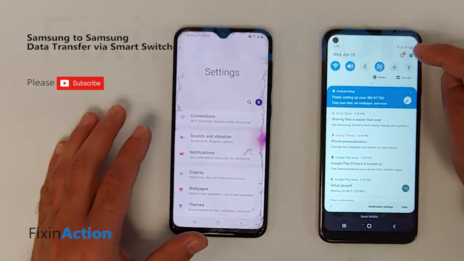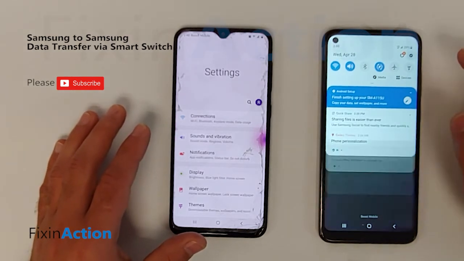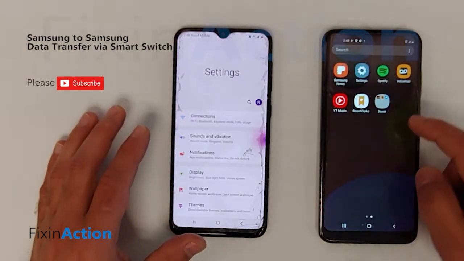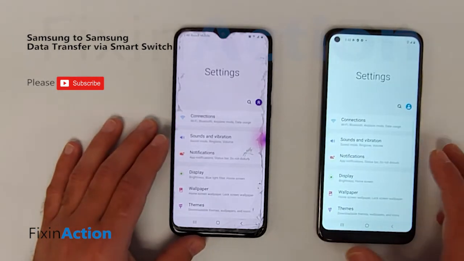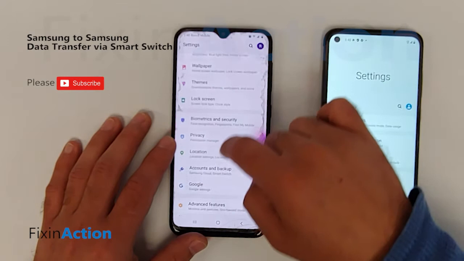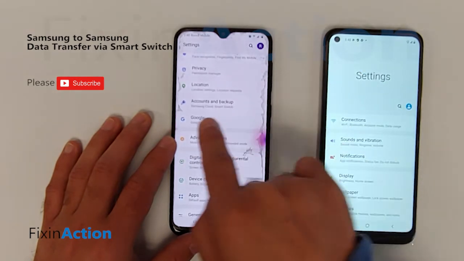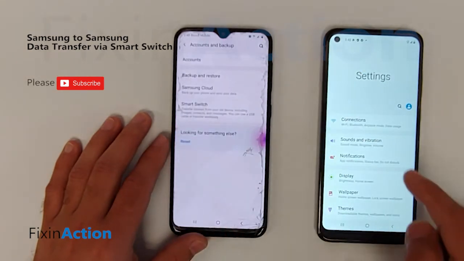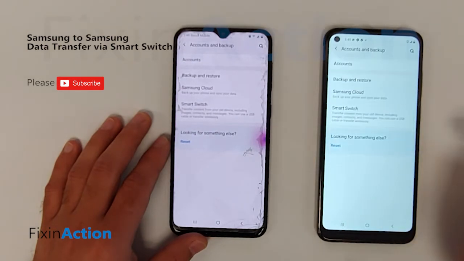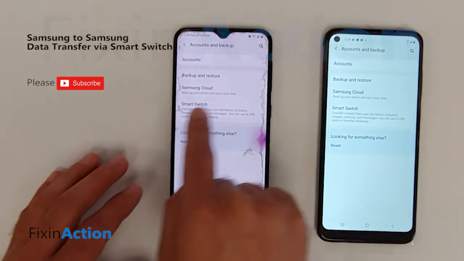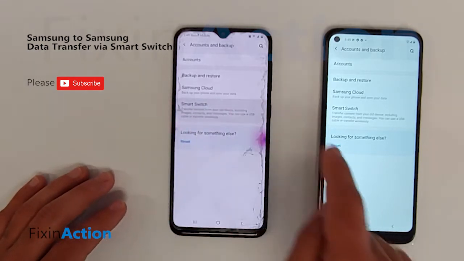On your new device, you can either click on the settings or you can swipe and find settings in the app section. Now the second thing, go down and find accounts and backup. The same thing with your new device also, accounts and backup. Now you will see Smart Switch on your old device, click on that.